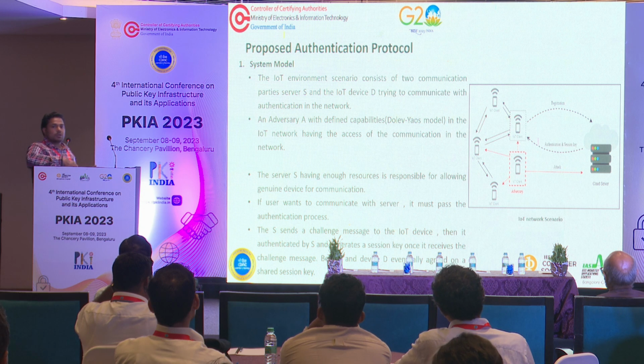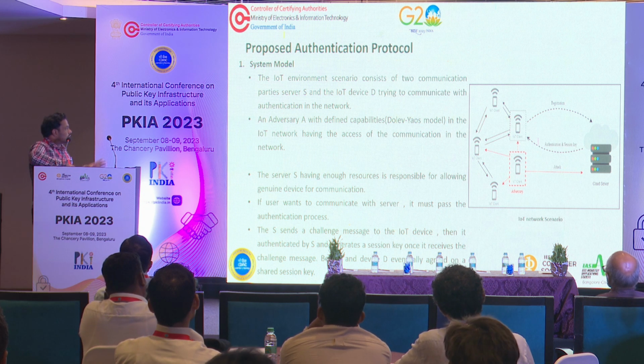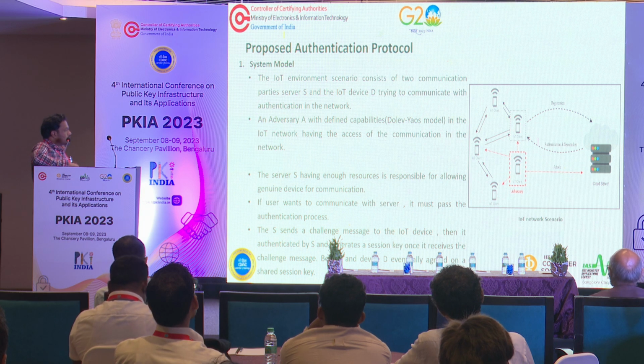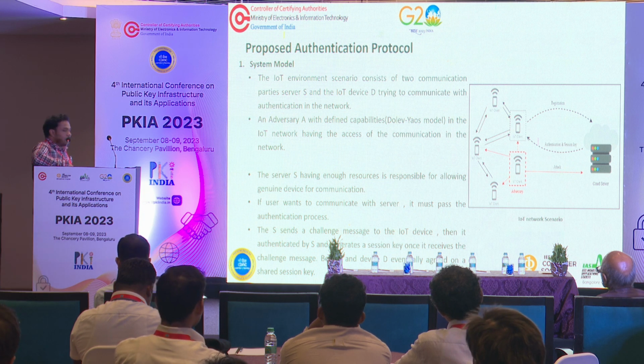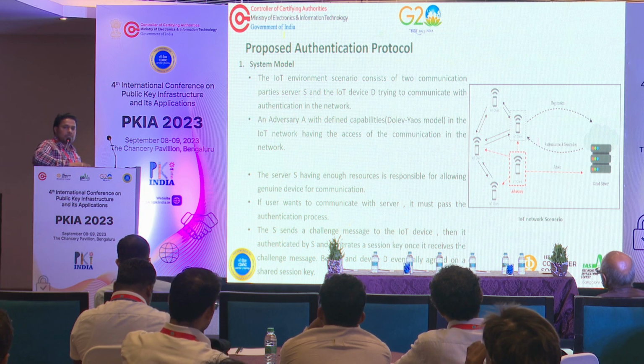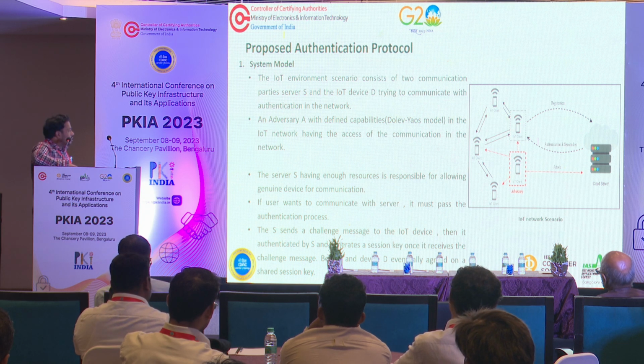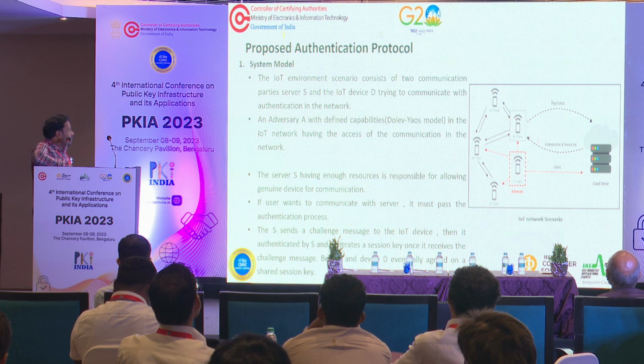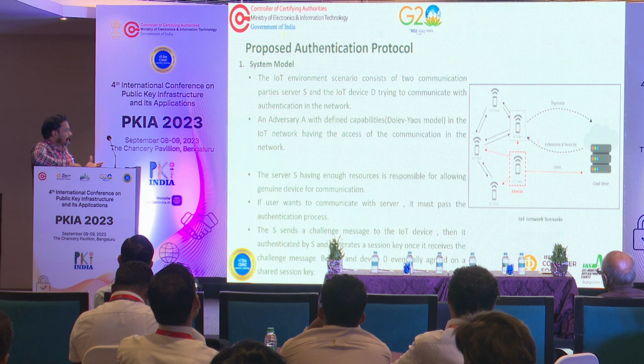Coming to our system model, we have considered an IoT environment scenario consisting of communication parties: a server and the IoT device trying to communicate through authentication in the network. The model which we have considered covers both passive and active adversary models, with well-defined capabilities of the adversary in an IoT network, having access to the communication in the network. The server, having enough resources, is responsible for allowing the genuine device to communicate.